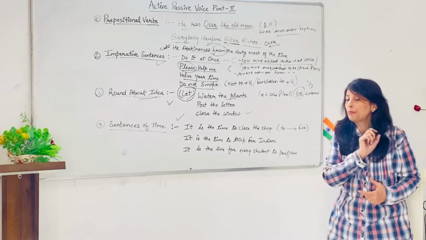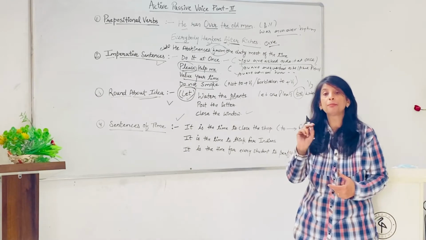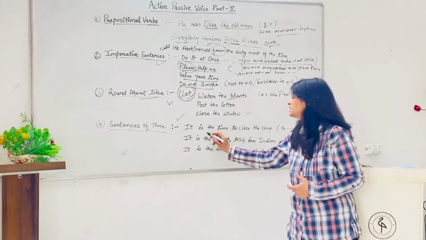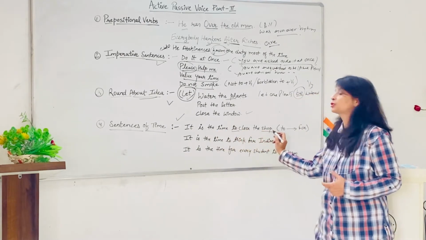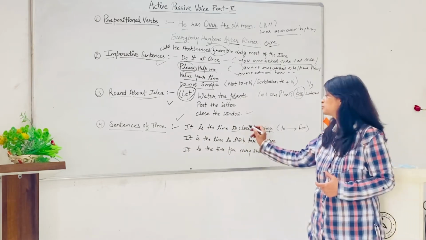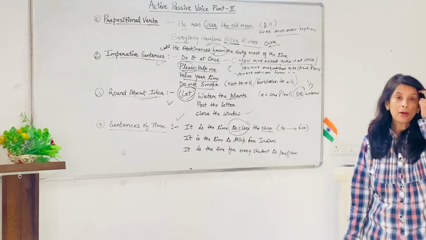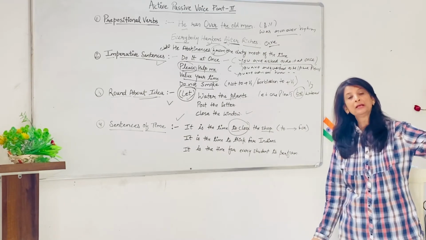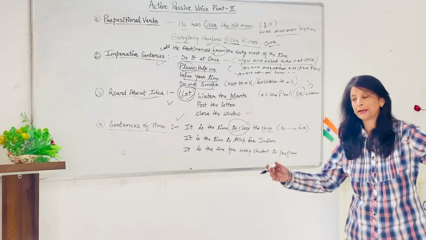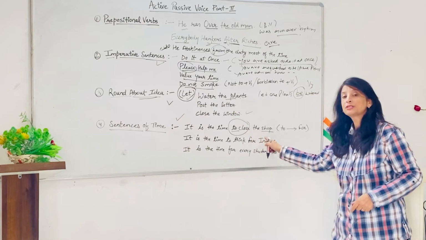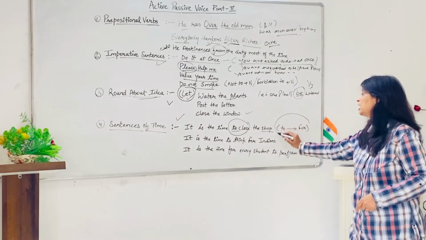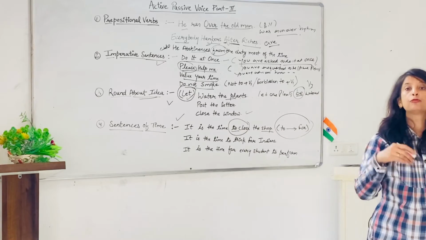Now the very important concept here again is of the preposition. See, it is the time to close the shop. ध्यान से you have to see, it is the time to close the shop. तो समय हो गया है कि हमें अपने दुकान को बंद करना है. So in this category, to gets converted into for.